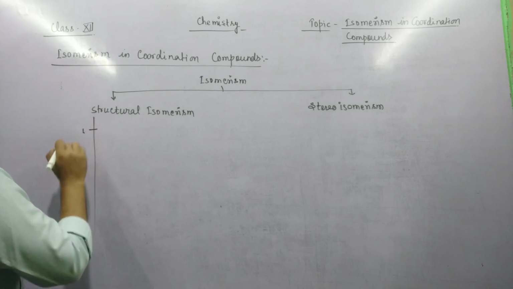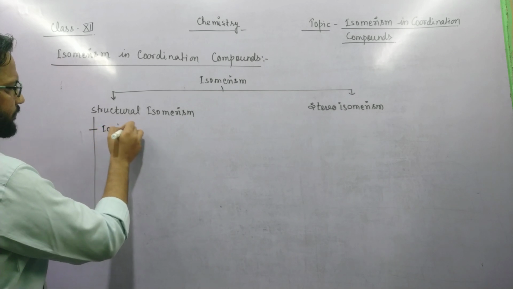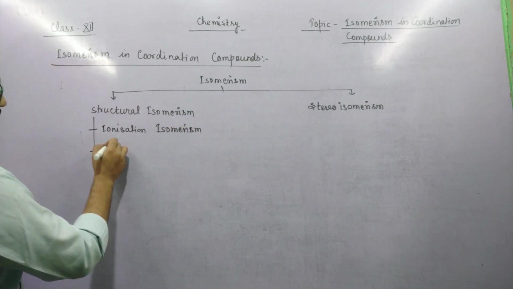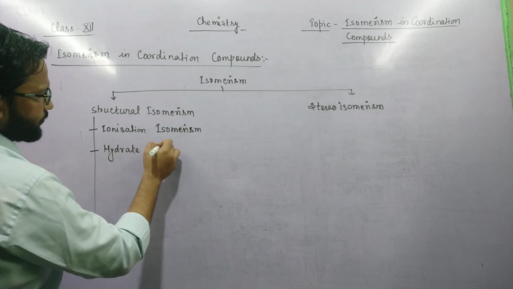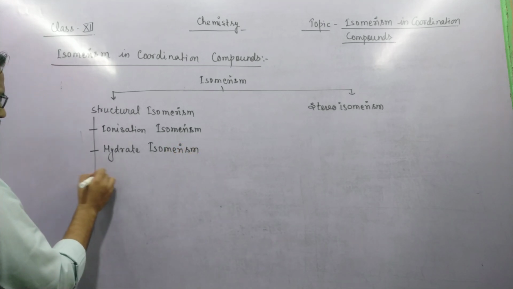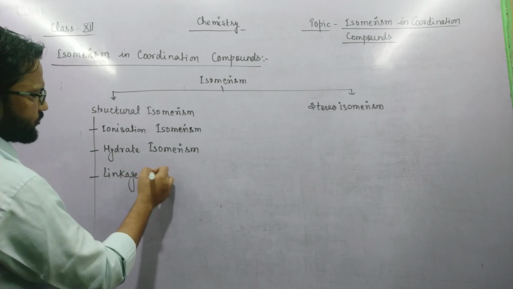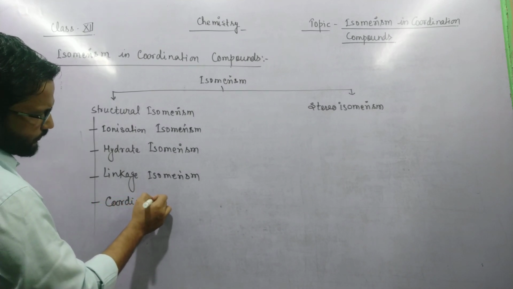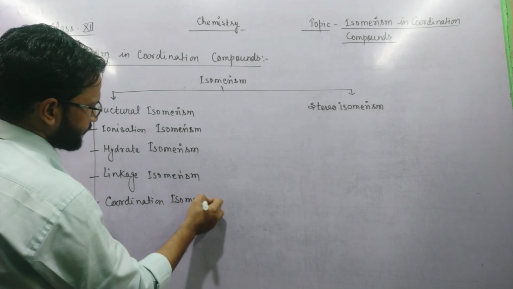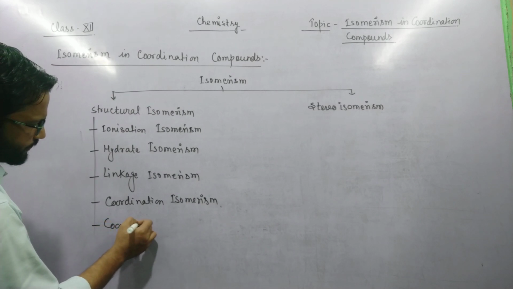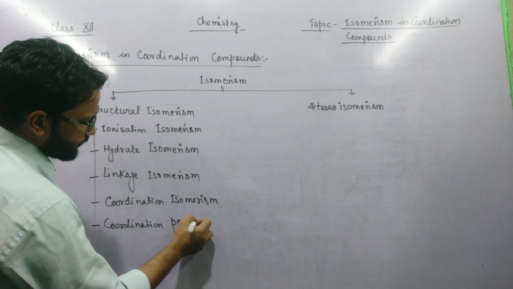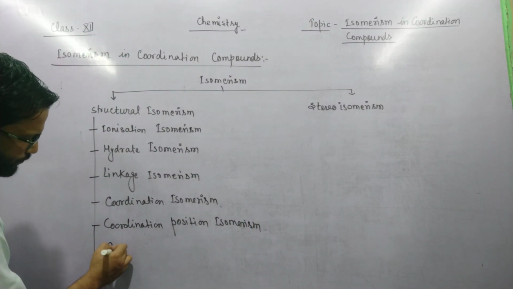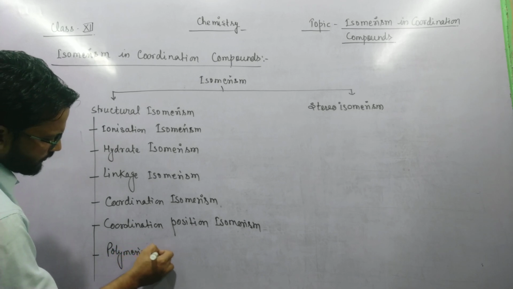Structural isomerism is further divided into the following categories. First is ionization isomerism, second is hydrate isomerism, third is linkage isomerism, fourth is coordination isomerism, next is coordination position isomerism, and the last is polymerization isomerism.